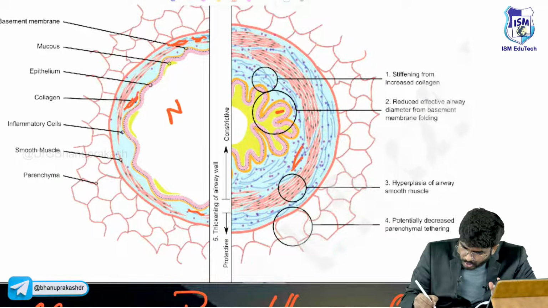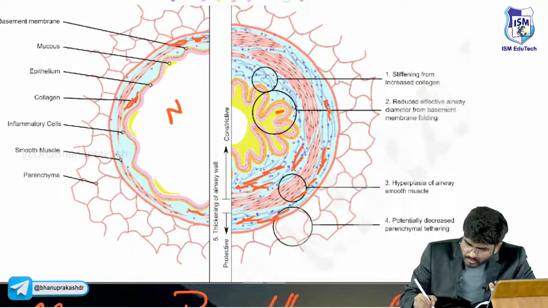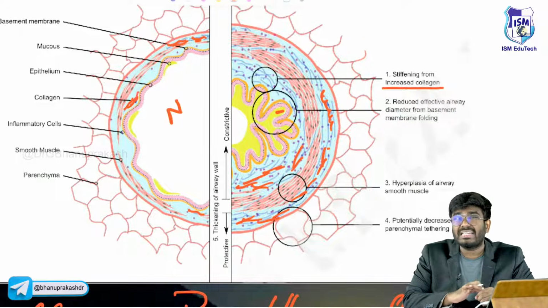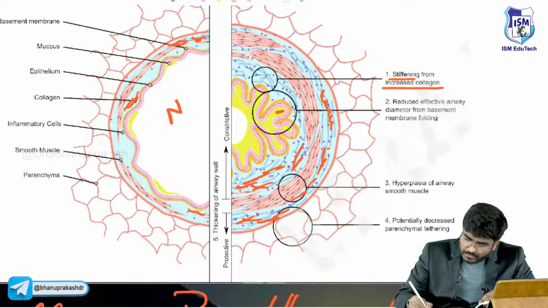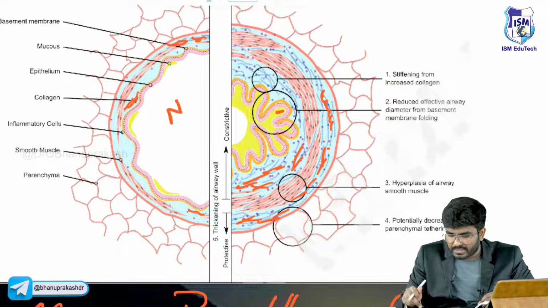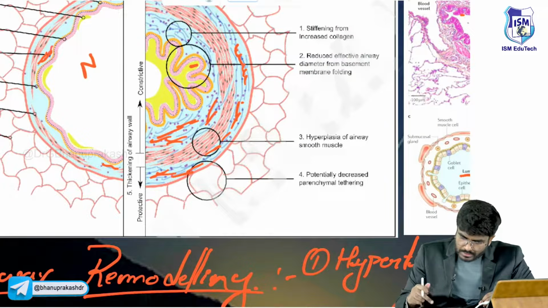But look here, how much collagen there is. There is increased collagen. The airway wall becomes thickened and stiff from the increased collagen.